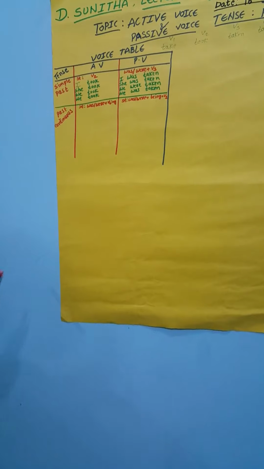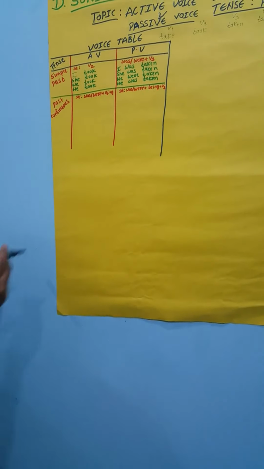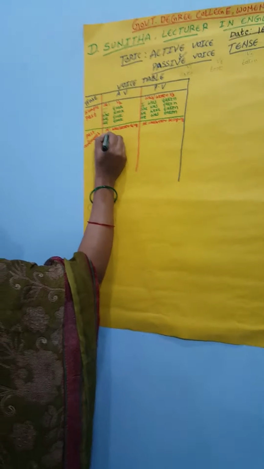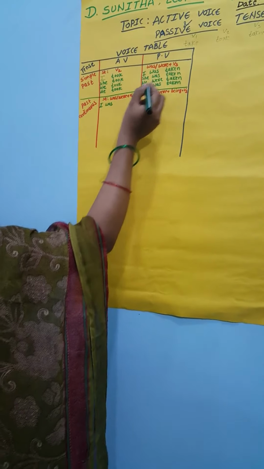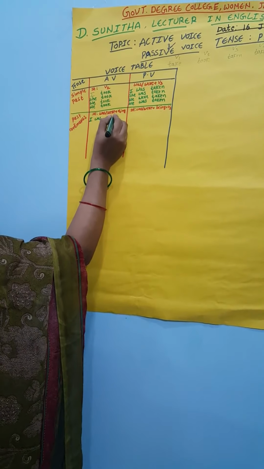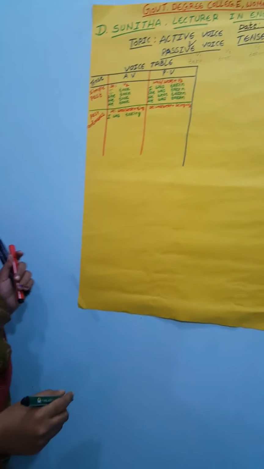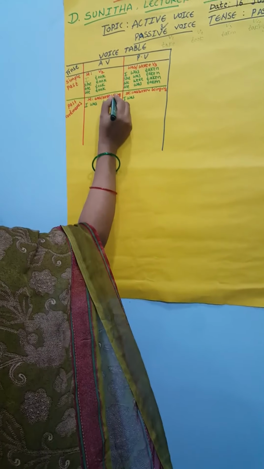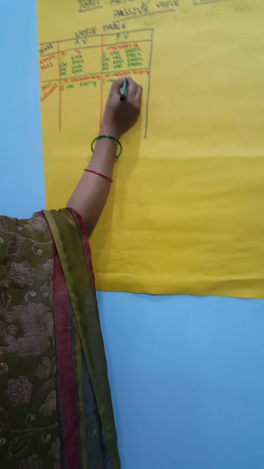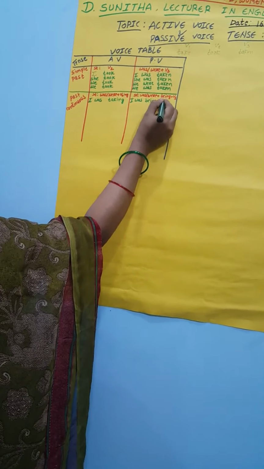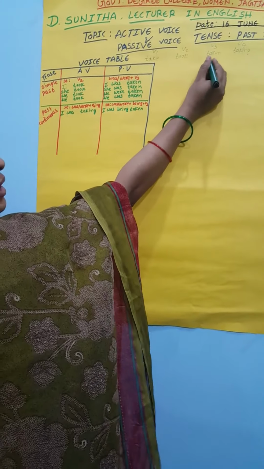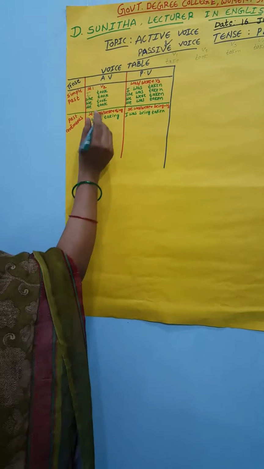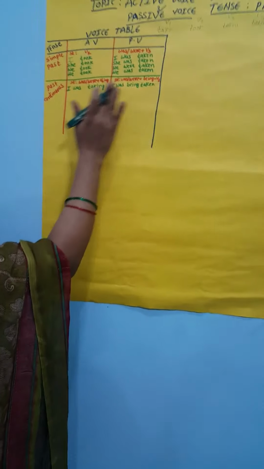Okay. Now we can see the examples of the past continuous tense. See here, I. What helping verb is used here? I is singular, so we use was. What is the base form here? Taking. I was taking. This sentence will change into the passive voice: I was being. The ing form will change into being. The verb will change into the V3 form. What is the V3 here? Taken. So, I was being taken. This is the first example of the past continuous tense, where the active voice sentence changes into the passive voice.